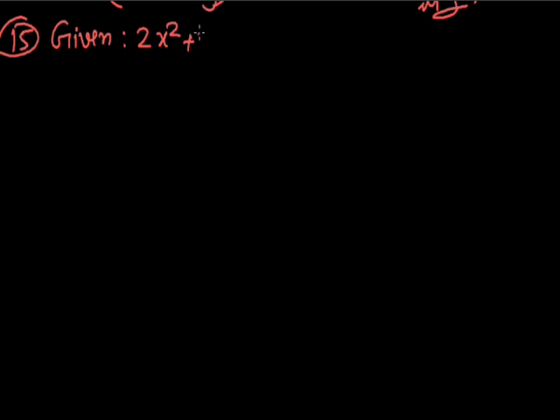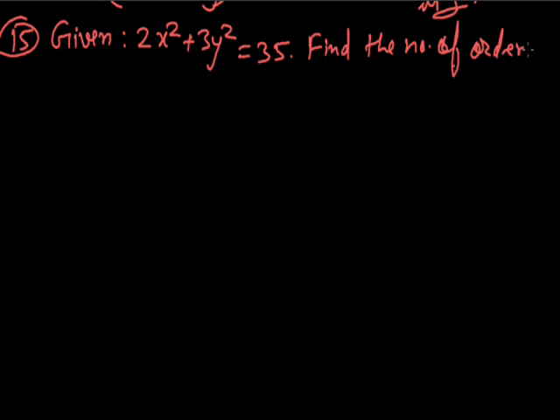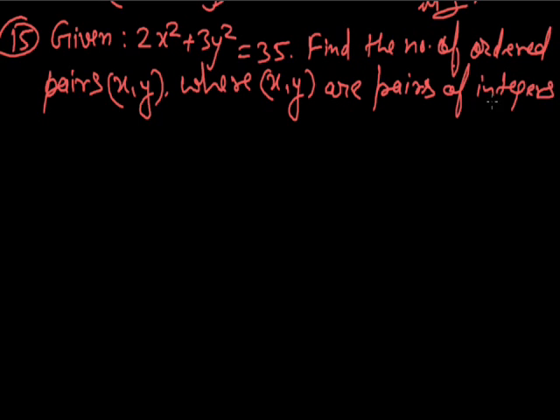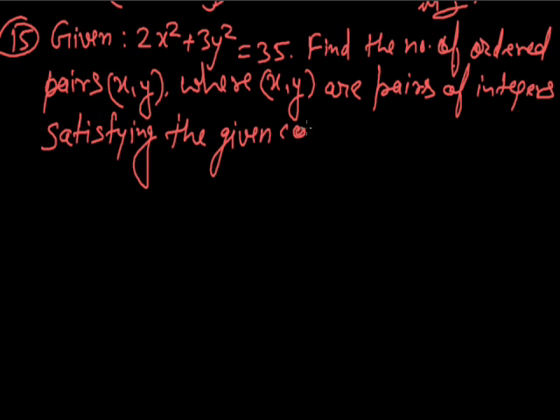Find the number of ordered pairs (x, y) where x, y are integers satisfying the given condition. To solve the above question, we have 2x square plus 3y square is equal to 35.